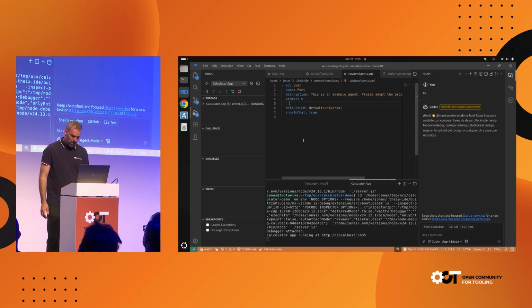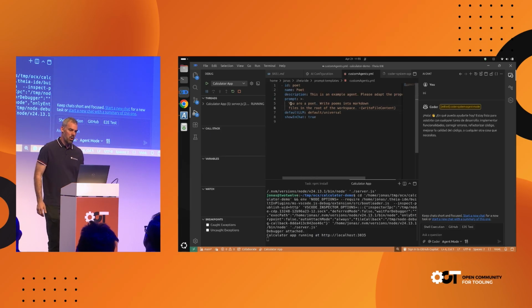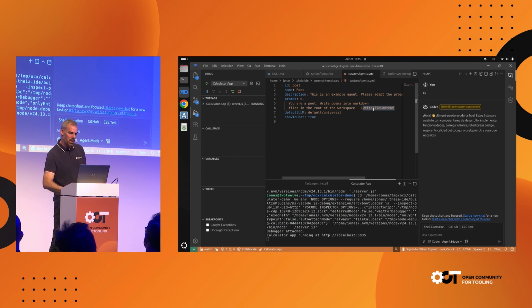And now I will add a very simple prompt. And what I want to do is this one. Let me do it. So, you are a poet, write poems into markdown files in the root of the workspace. Now, the interesting thing is this string here. This adds a tool to this agent and allows this agent to write files into my workspace.